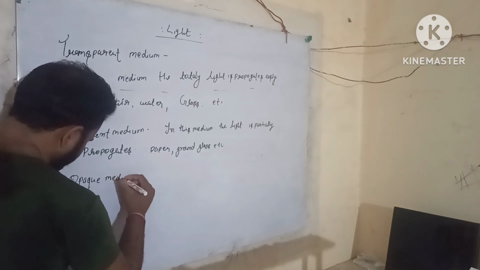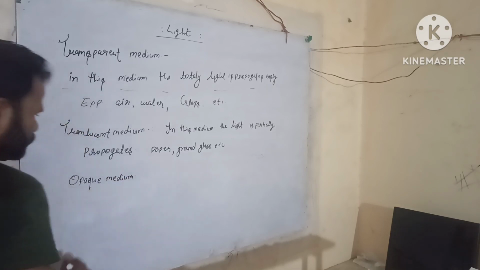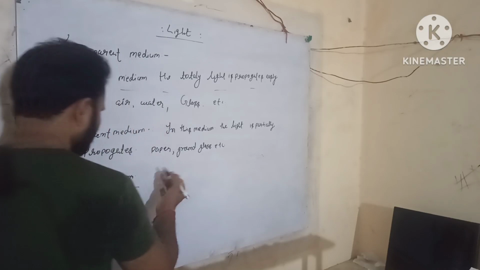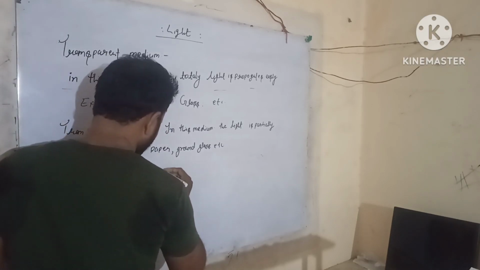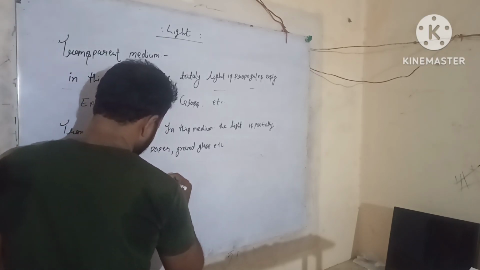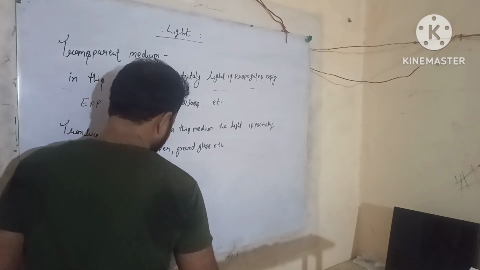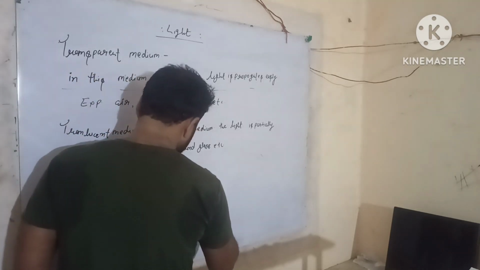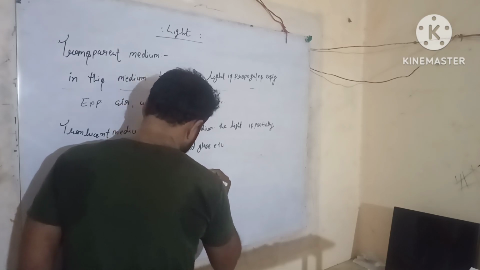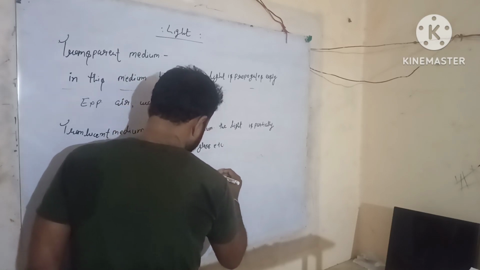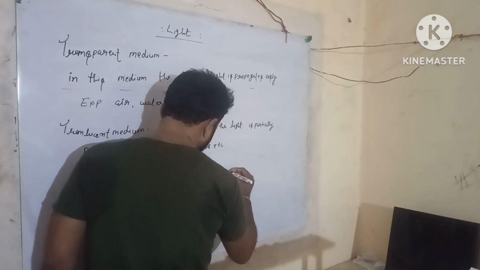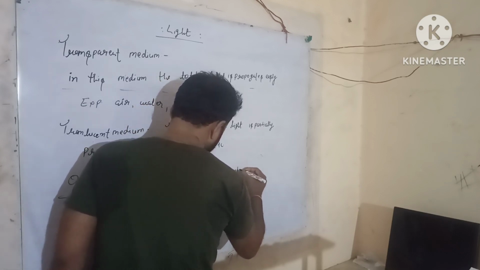Opaque medium. Okay, students, in this medium light cannot propagate.